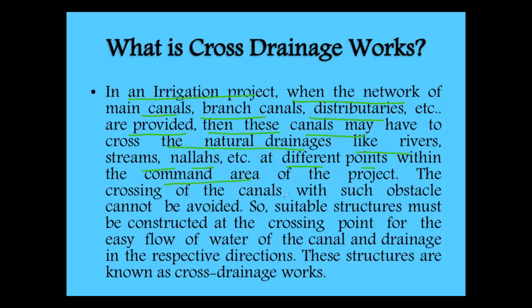The crossing of the canals with such obstacles cannot be avoided. So suitable structures must be constructed at a crossing point for the easy flow of water of the canal and the drainage in the respective directions. These structures are known as cross drainage works. So we will see the different cross drainage works.